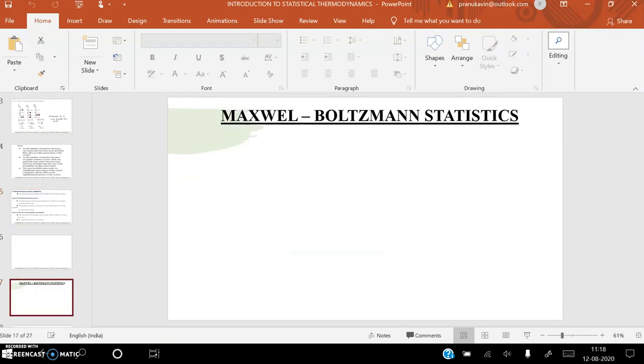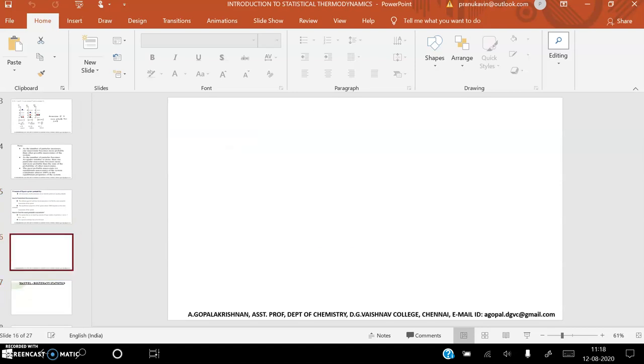Now suppose distinguishable particles are given. You can use the formula W equal to N factorial divided by the product of Ni factorial.